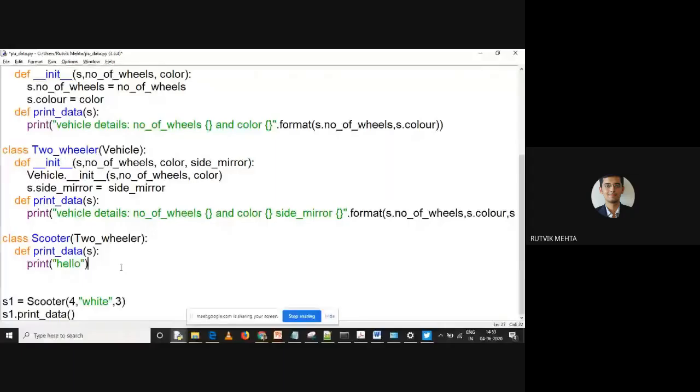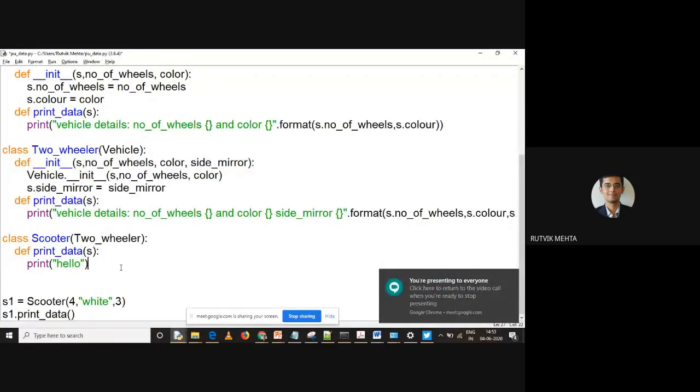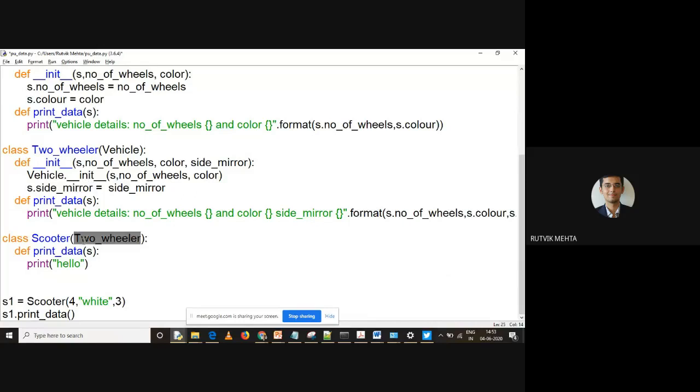Okay, now can you tell me which print data will be called? There are 3 different print data methods: one for the vehicle class, another for the two-wheeler class, and the third for the scooter class. Which print data will be called when I create S1 object of scooter type and call the print data method on this? Two-wheeler class. Why? Because there is no constructor in this scooter class, so it always calls the super class constructor. Okay, the constructor will be called of the two-wheeler class, but print data will be called of the scooter class. Understand that?